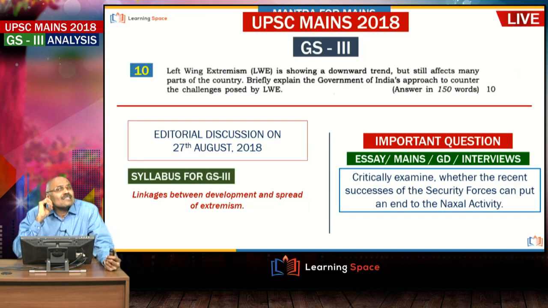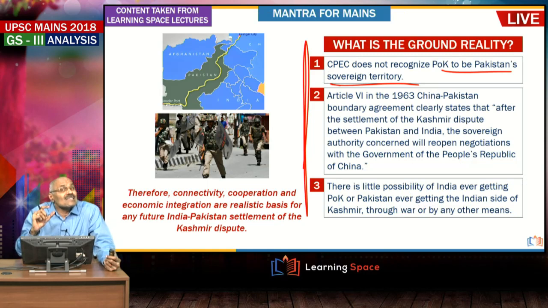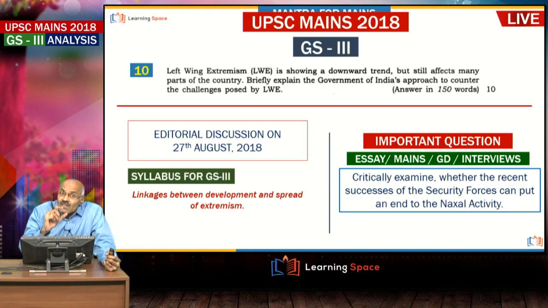Then left wing extremism, we discussed this in the editorial also, why this is asked, and the previous question CPEC is expected, and why this left wing extremism question is asked. In fact, the government reduced the number of districts affected by left wing extremism, and in that context left wing extremism is showing a downward trend, but still affects many parts of the country, and briefly explain the government of India's approach to counter the challenges.